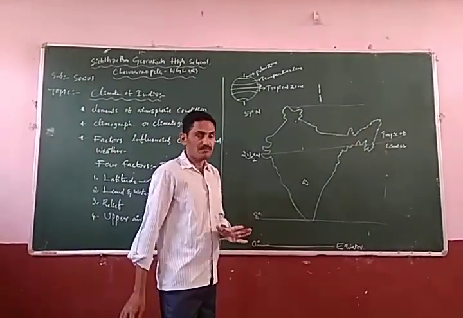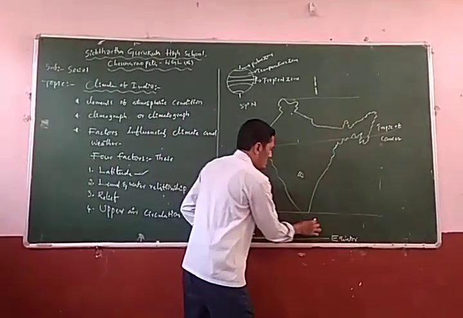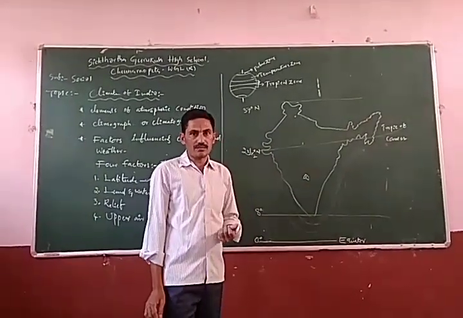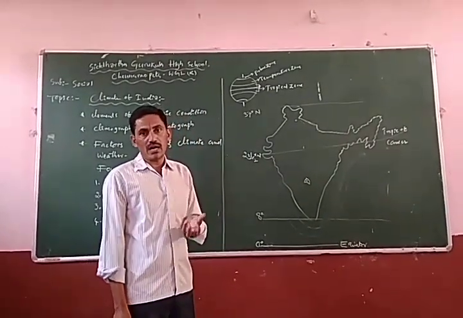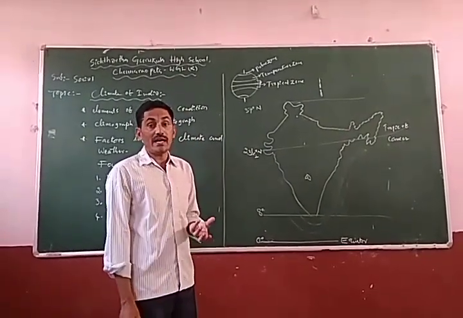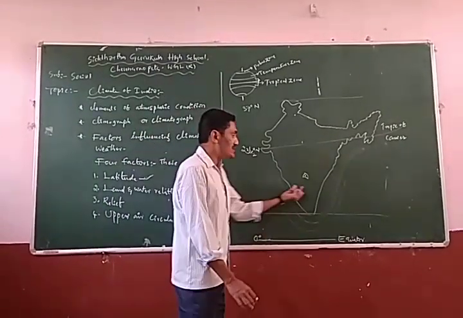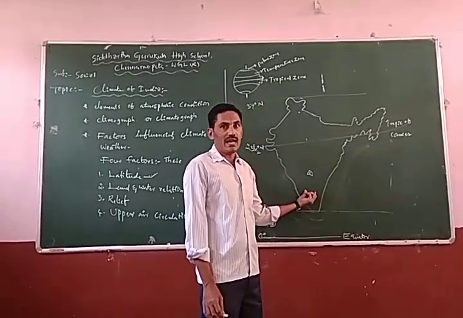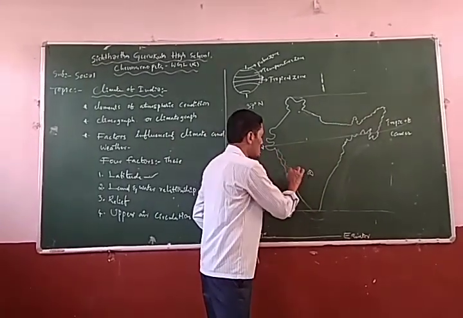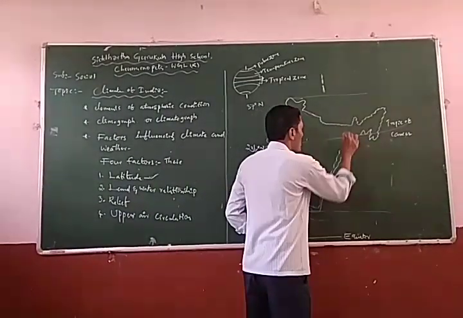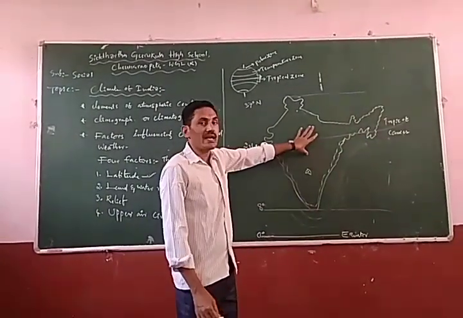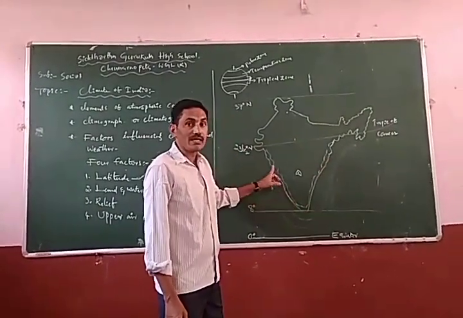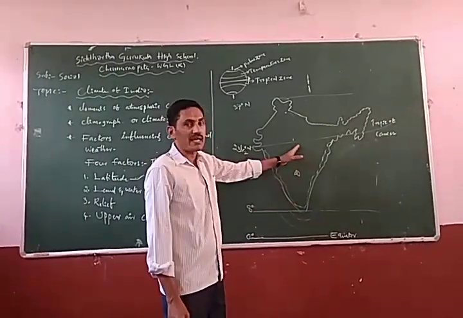Next, land and water relationship. Now we know that India is surrounded on both sides by large water bodies. In an earlier class, in class 8, you already learned the land and water relationship. Land heats and cools quickly; water is not like land. So that's why the coastal regions are different from the inland areas.